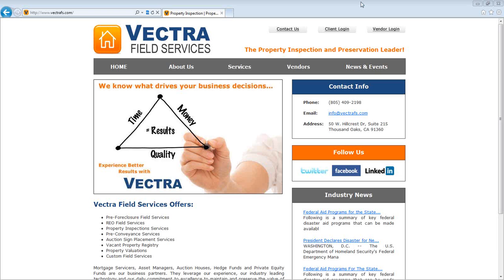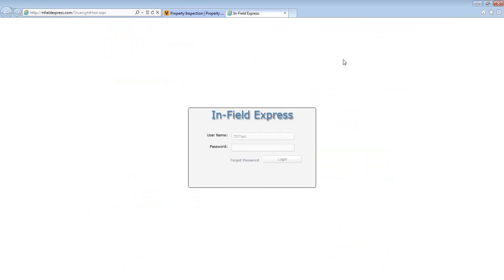To begin, vendors should log on to Vectra Field Services by going to vectrafs.com. Once at the Vectra homepage, vendors should click on the vendor login link in the upper right-hand corner. This will take you to the Infield Express website. Vectra's vendor management system is powered by East Point Systems' Infield Express website. Vendors should use the username and password as provided by their territory manager or vendor coordinator to log into the Infield Express system.